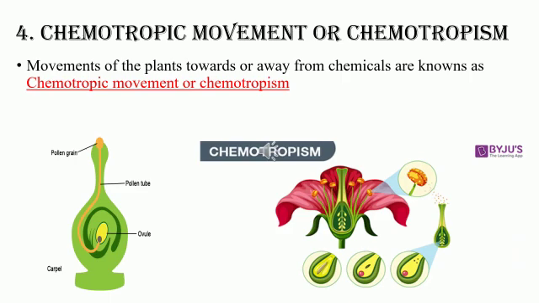Next, the last one is chemotropic movements or chemotropism. Again, the name says chemo means chemical. It is movement towards a chemical or away from a chemical. Example: movement of a pollen tube towards the ovule. As soon as the pollen grain falls on the stigma, it develops a pollen tube and it starts moving towards the ovule. That movement is said to be chemotropic because it is moving towards a chemical. That is the reason we give this example for chemotropic movements. Fine. Understood?